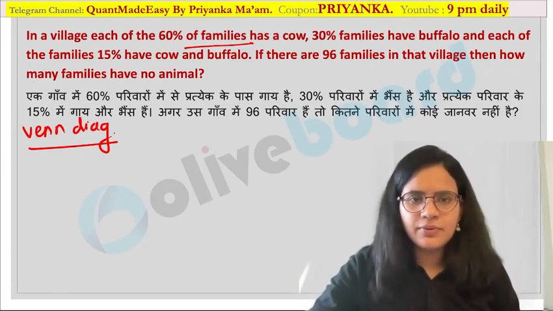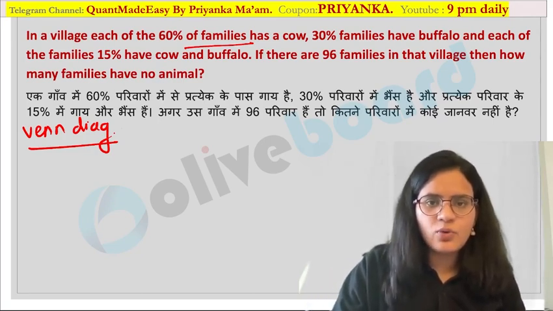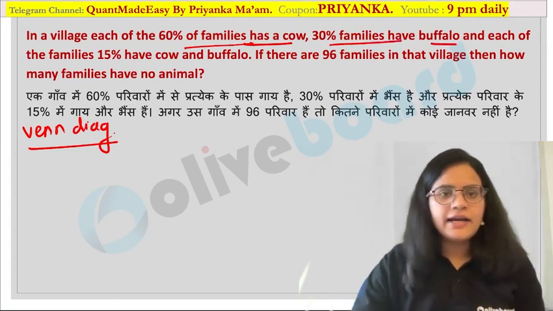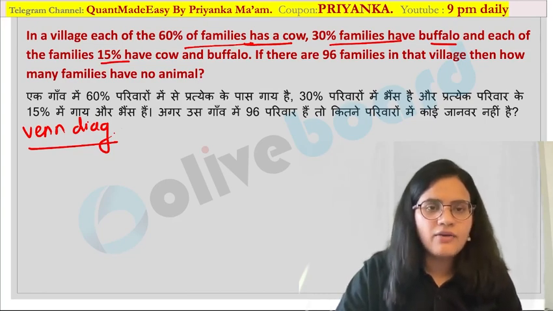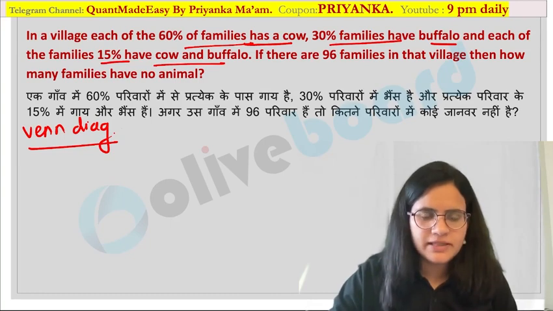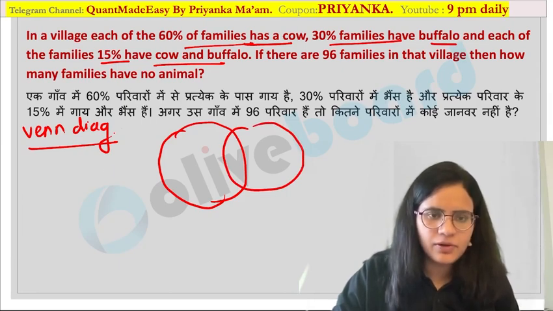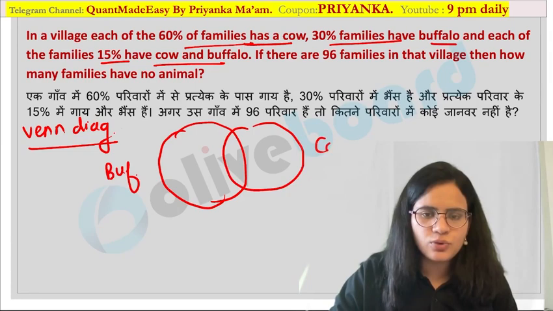Okay, so what is said over here? In a village, 60% of the families have a cow, 30% of the families have a buffalo, and 15% of the families have cow as well as buffalo over here. Okay, now I want all of you to please pay attention. First of all, you have to draw the Venn diagram over here. So these are the people who are having buffalo. These are the people who are having cows over here.